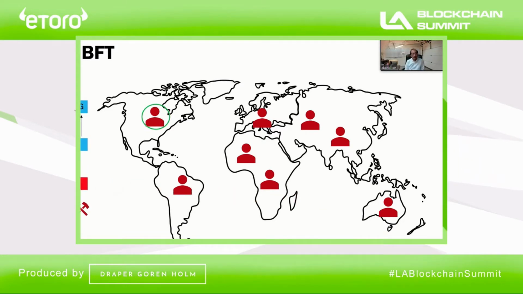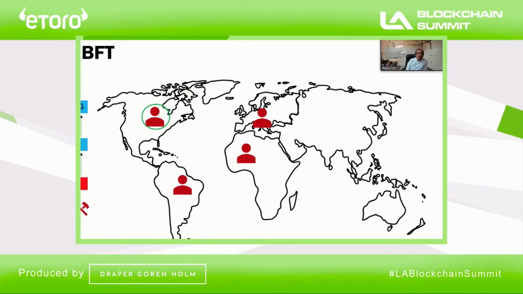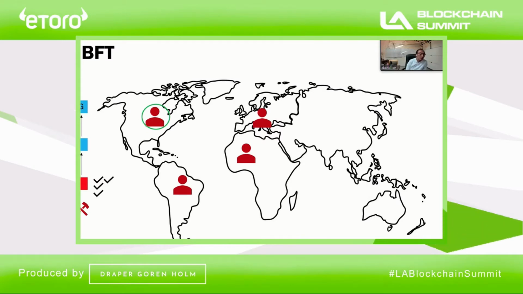So another block is proposed, people vote on it. But now suppose, from the point of view of this node, suddenly the number of validators dropped a lot. And all it saw is a very small number of votes, a very small number of signatures. So in that case, the BFT protocol will stall. It will not continue until there are enough signatures.